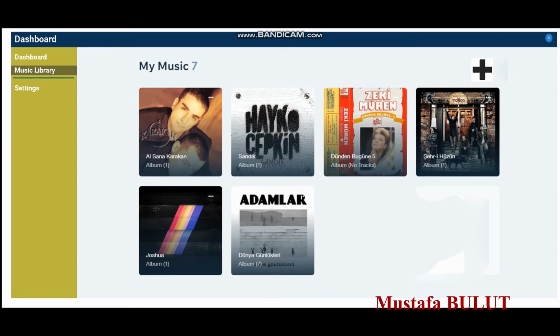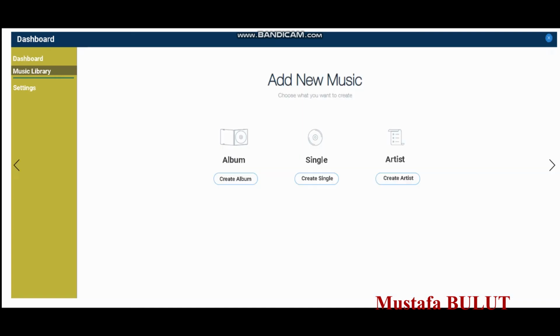I clicked this button, and there are some options in this page, like create album, create single, and create new artist. I want to create a new artist.